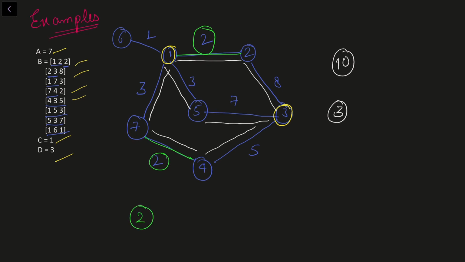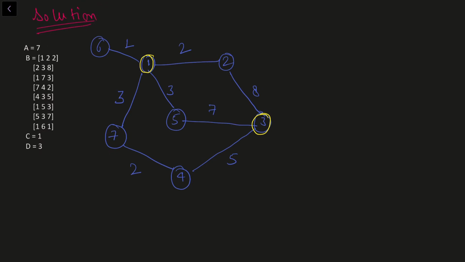Now let us move on to see the solution to this problem. I am using the same graph from the example. In order to solve this problem properly, we need to tell the shortest edge, right? So first off, we are going to calculate 2 distances here. First one is D1, the second one is D3. Here D1 will denote the shortest distance from node 1 to any node. Similarly, D3 will denote the shortest distance from node 3 to any node. So basically we need to run Dijkstra first from 1, then from 3. After that I'll get some values.